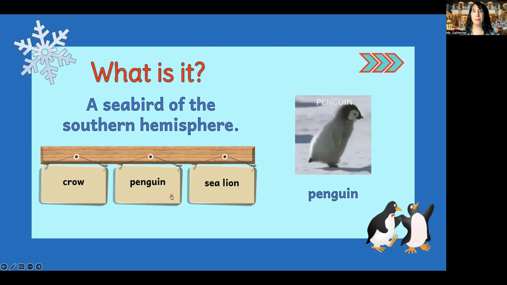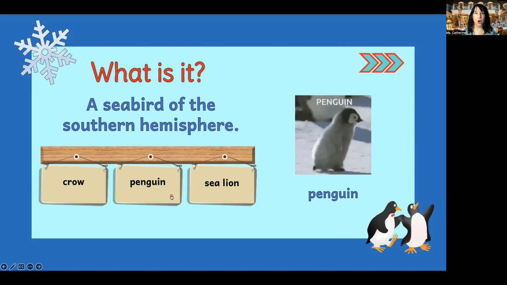Penguin. So where do we see penguins? Well, we know it's in the southern hemisphere. But where else do we see them in the southern hemisphere? So the answer is actually there for you. Put it down in the comments. Tell me what the southern hemisphere is.